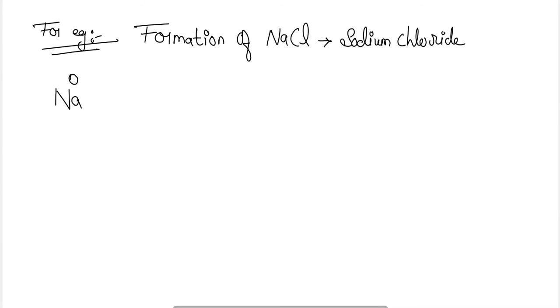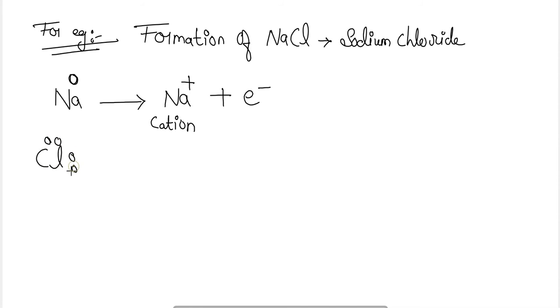Sodium has one electron in its outermost shell, represented by this one dot. The sodium will release or lose its one electron to attain a +1 charge, and it will form a cation, that is, a sodium cation. Similarly, the electron which is lost by the sodium will be accepted by a chlorine atom to form a chloride ion.